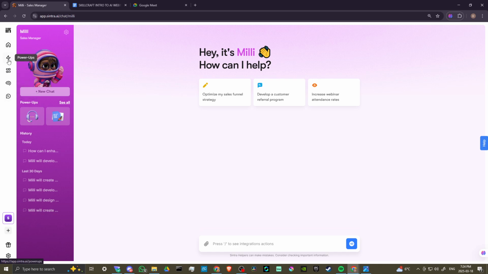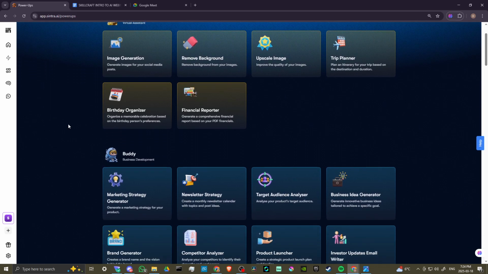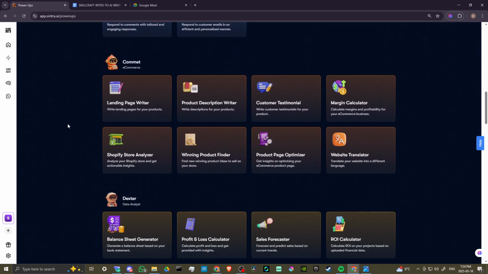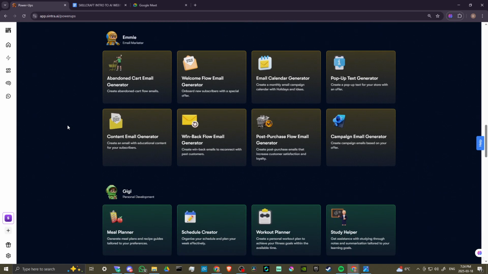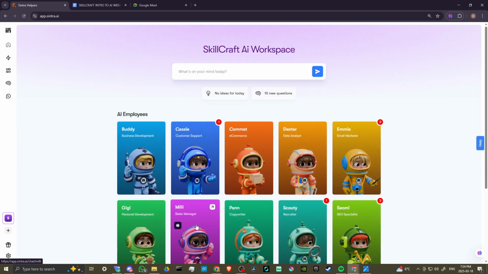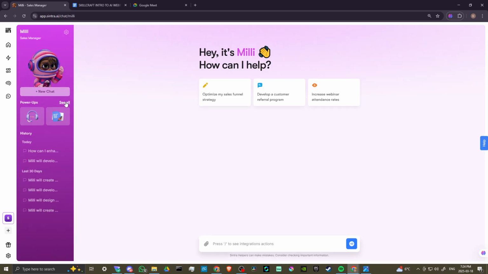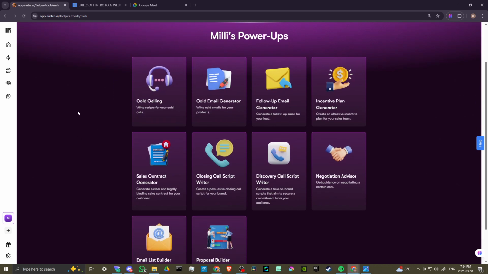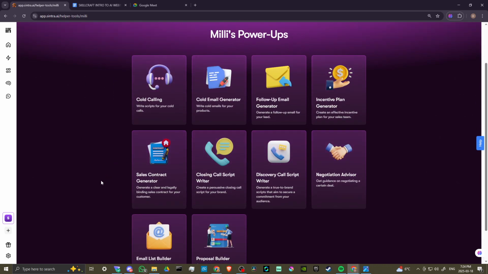If we click on that, then that's going to bring us to this page here where we can get a bird's eye view of all of the different power-ups that each of our AI helpers has access to. And here you could see all of the different options that Millie has. Let's go ahead and just head back here to Millie. We'll click on See All. And then here you go. We have the same power-ups that we can explore.